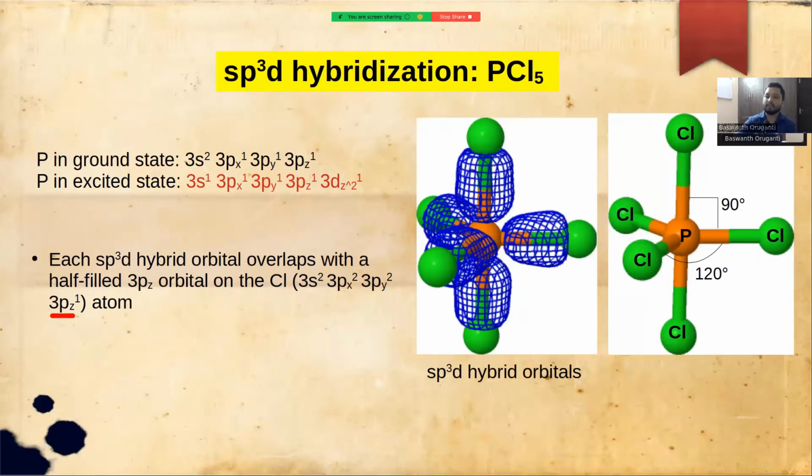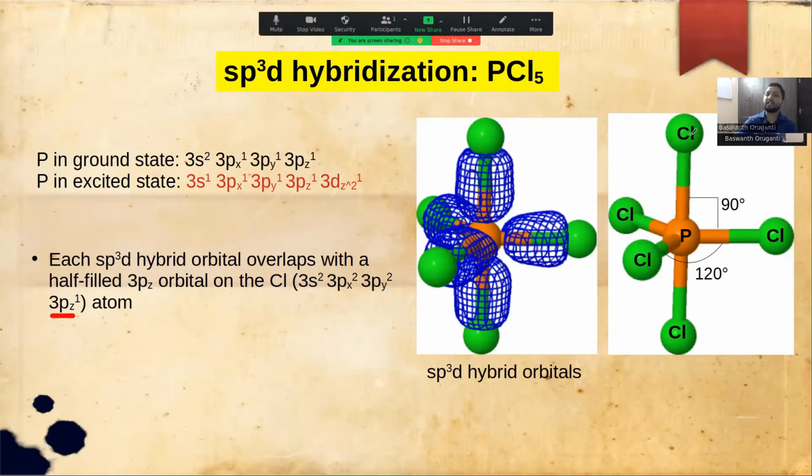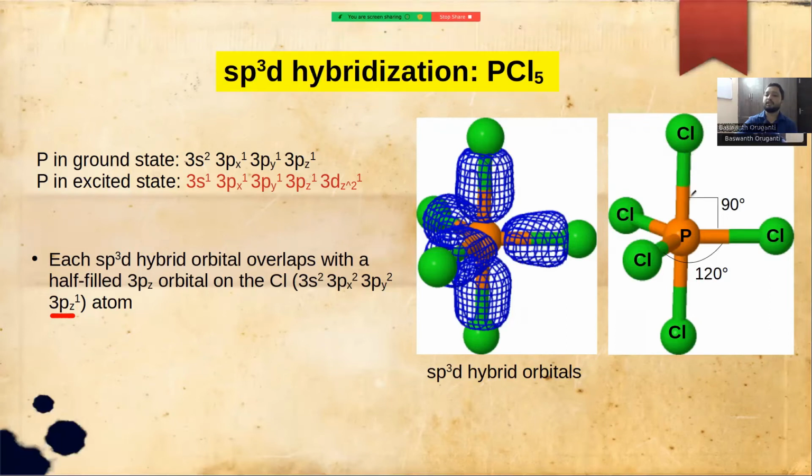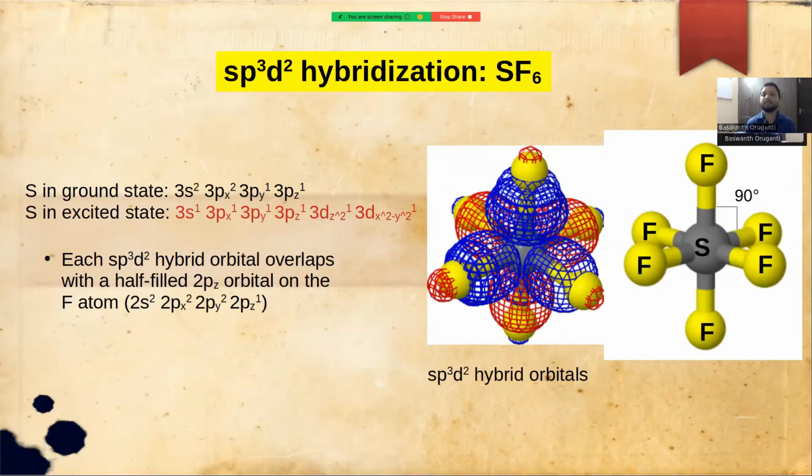The bond angle between an axial chlorine, that is the chlorine pointing upward, and an equatorial chlorine, that is the chlorine that lies in this triangle, is 90 degrees. Whereas if we measure the bond angle between two chlorine atoms that lie in the triangle, the Cl-P-Cl bond angle is 120 degrees.